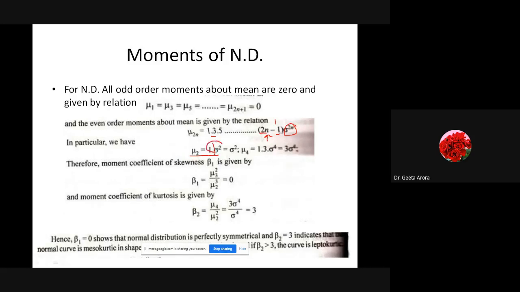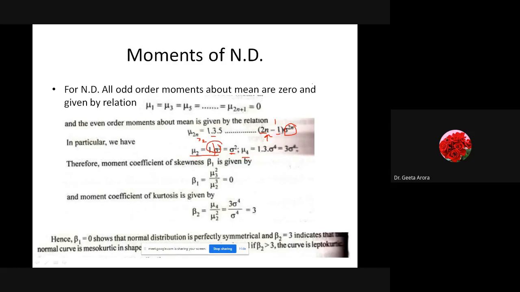Similarly, if we have to calculate mu4, I will take n as 2, because the product goes on till the last limit 2n minus 1. If I put n as 2, it becomes 2 into 2 minus 1, which gives me the value 3. And if I put sigma raised to power 2n with n as 2, it gives me sigma raised to power 4. So the value of mu4 is 3 sigma 4.